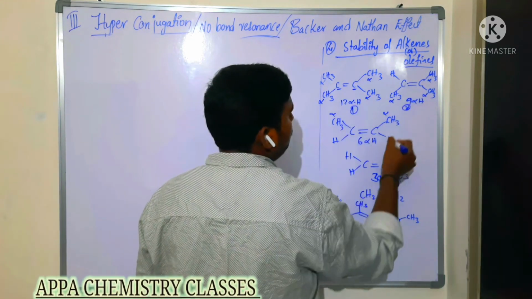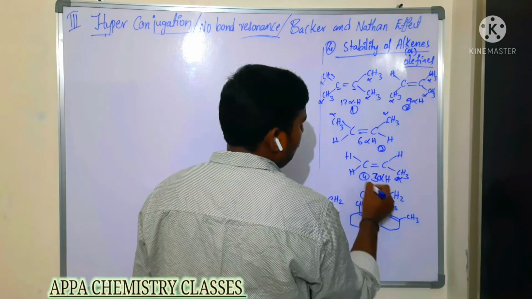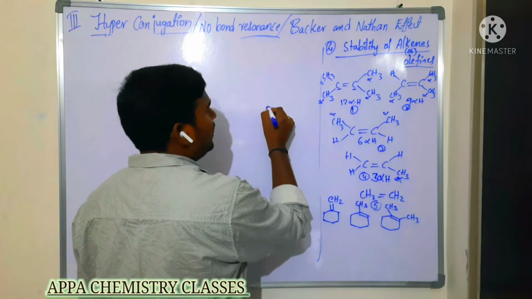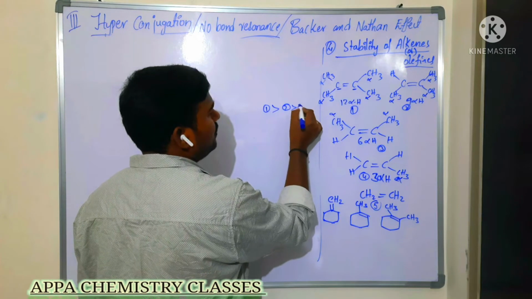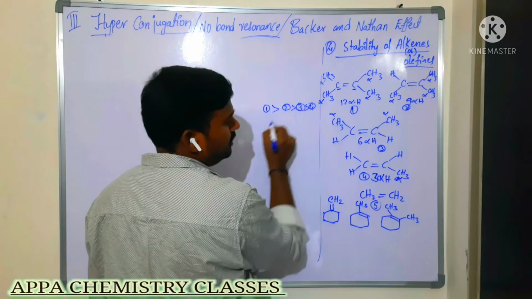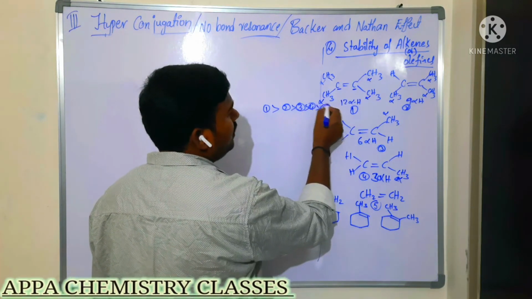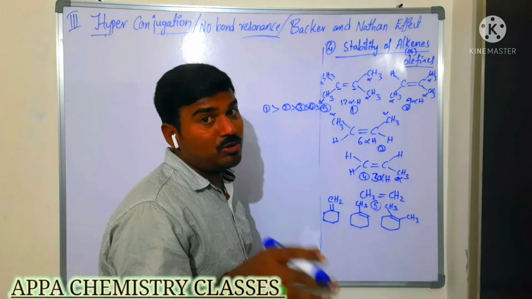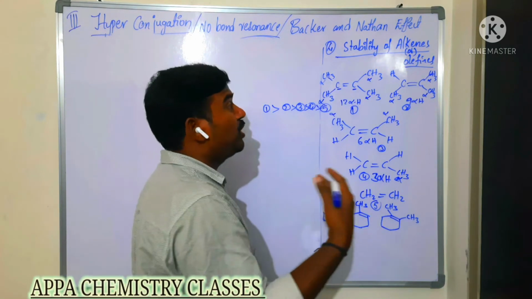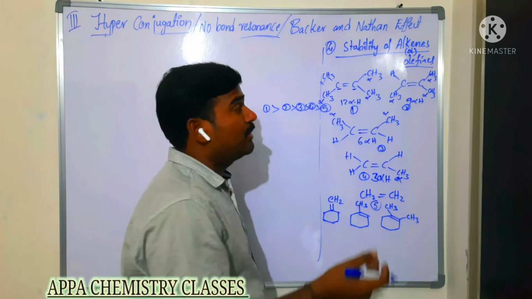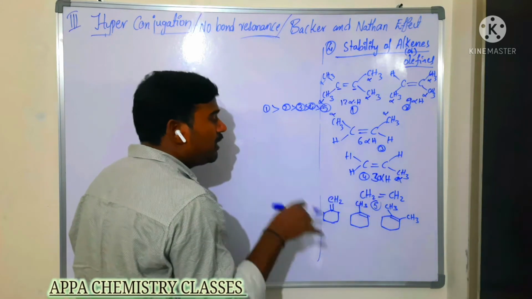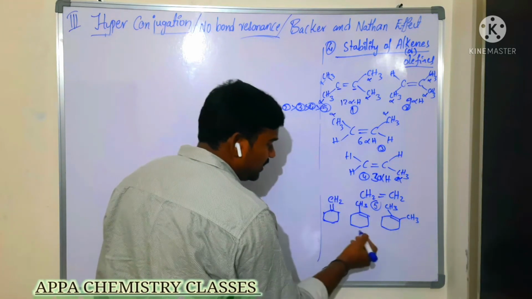So what we can say here? 1, 2, 3, 4, 5. So 1 is more stable than 2, which is more stable than 3, after that 4, after that 5. Is that clear? The more the number of alpha hydrogens, the more its stability, because more resonating structures are possible for that carbon. Is that clear?